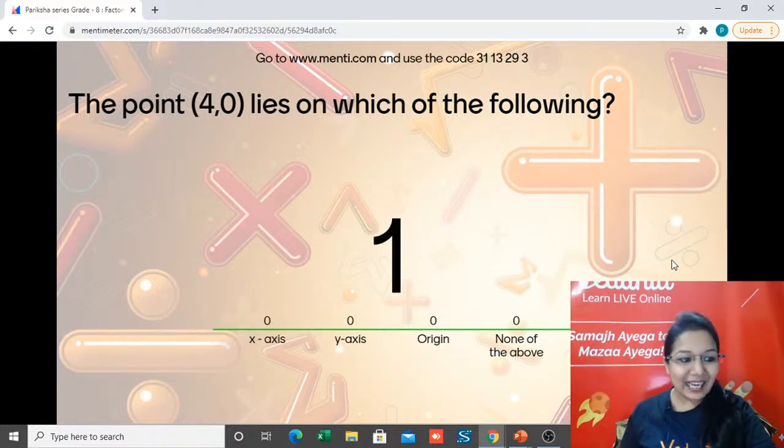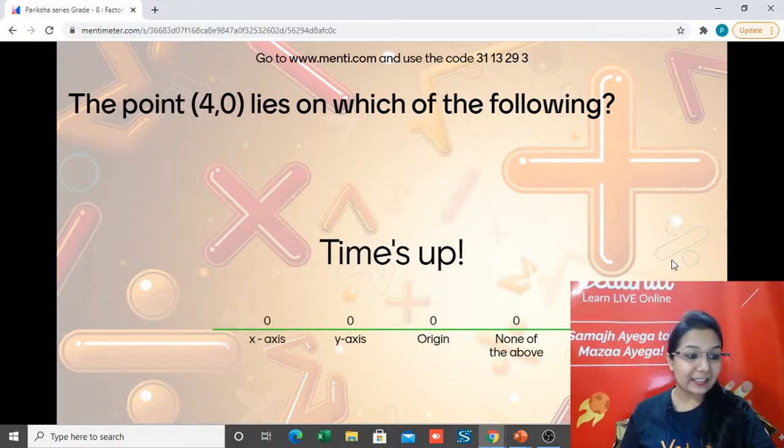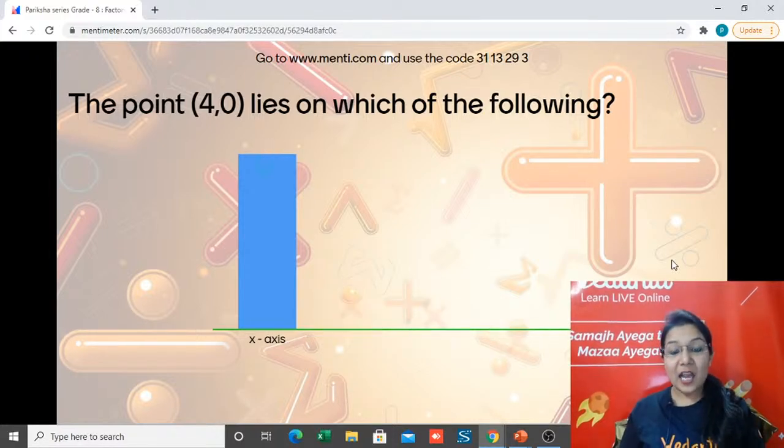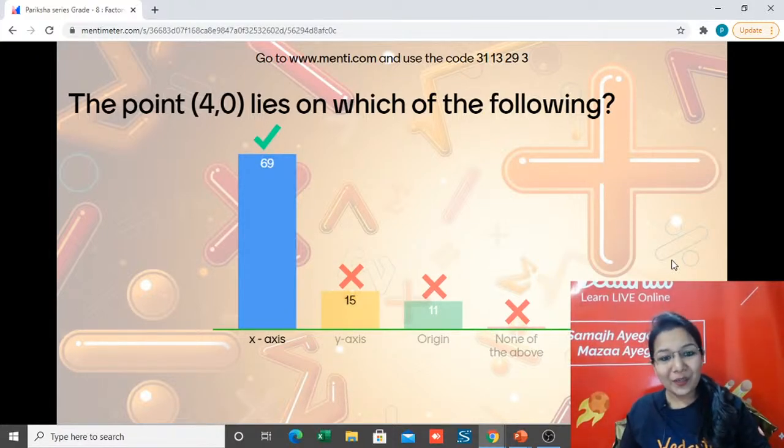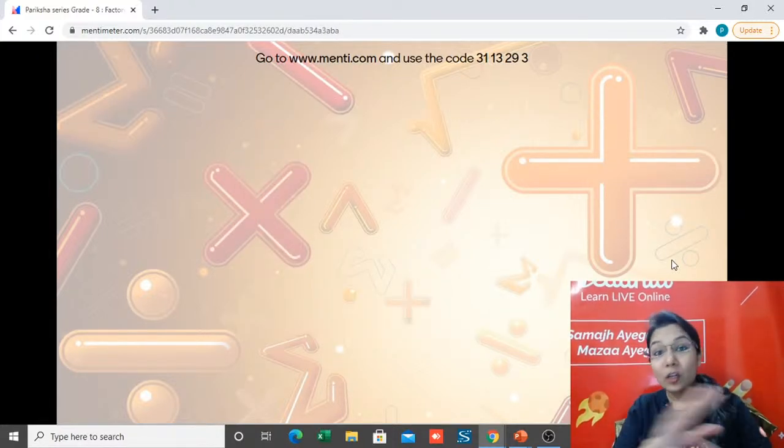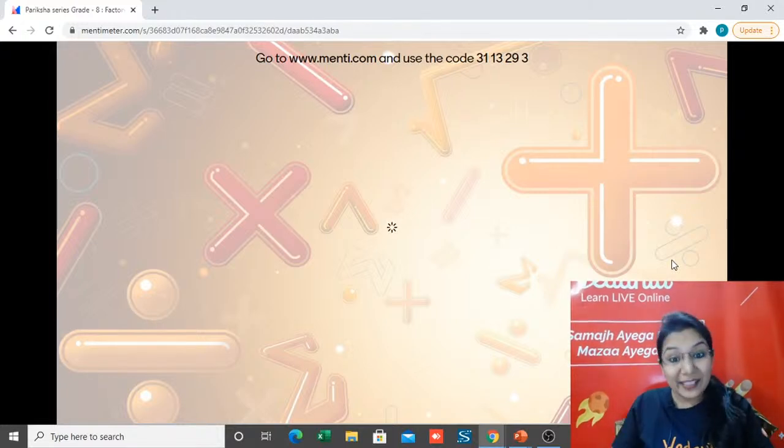And the time's up with the correct answer being x-axis, because the y-coordinate is 0. So it is x-axis. It cannot be origin, because at origin both should be 0.